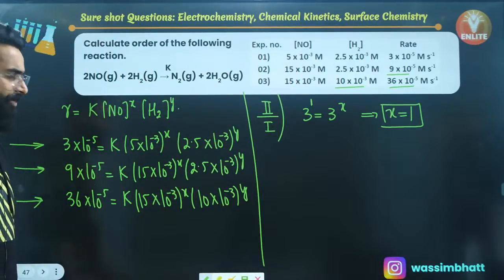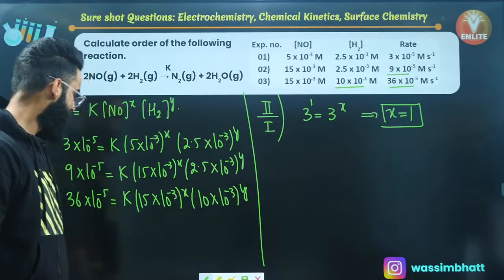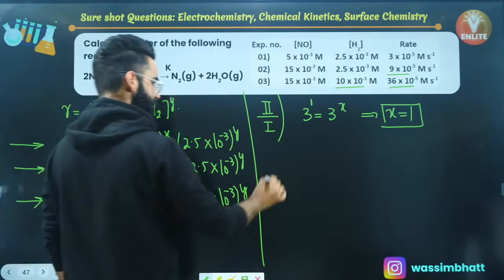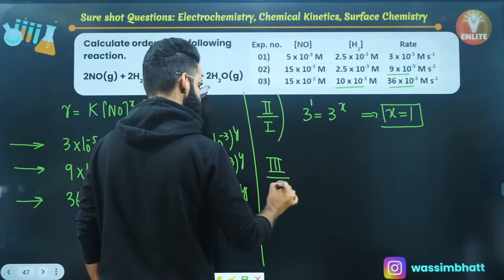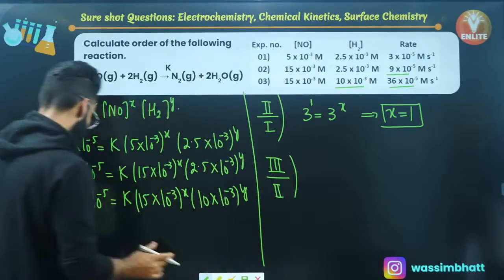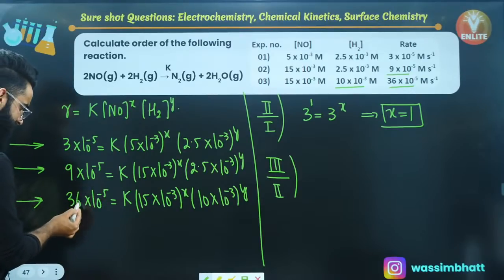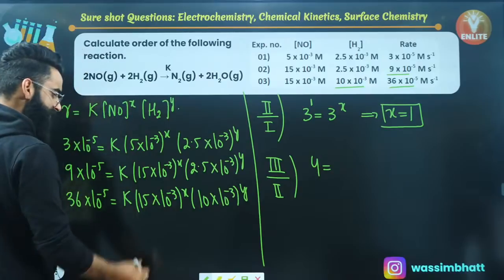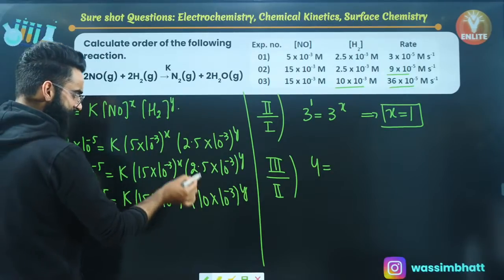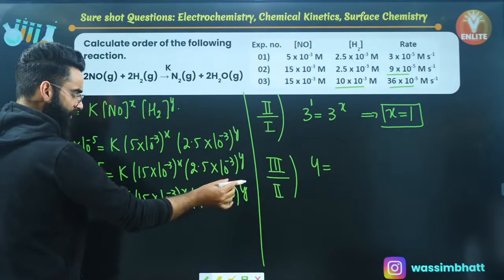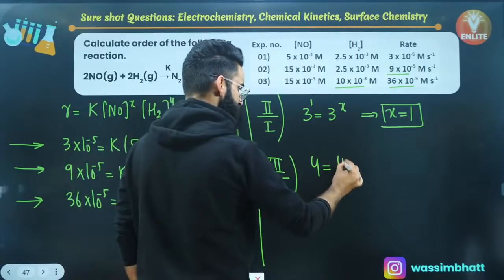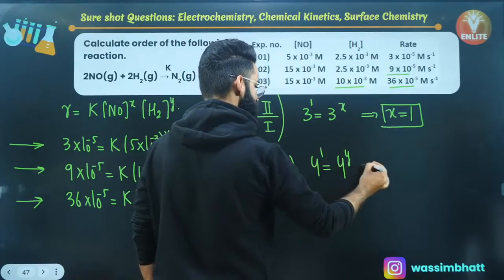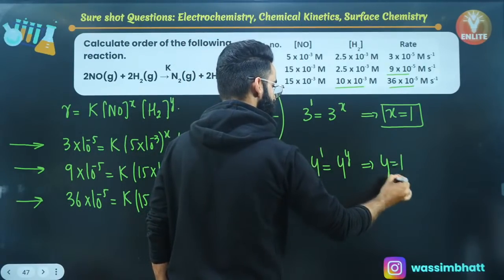After getting the value of x, you need to get the value of y as well. So divide third with second. When you divide third and second, this term got cancelled. 36 by 9 is 4, so on the left hand side, you are writing 4. On the right hand side, this term gets cancelled, 10 divided by 2.5 comes out to be 4, and this term gets cancelled. So it becomes 4 raised to the power y. When is this equation possible? This is only possible when the value of y comes out to be 1.